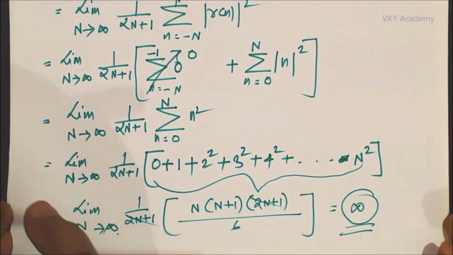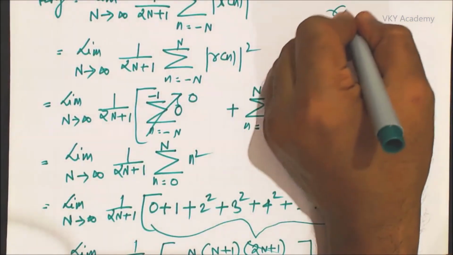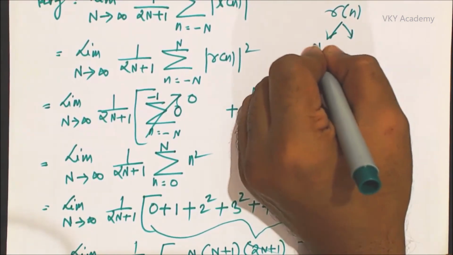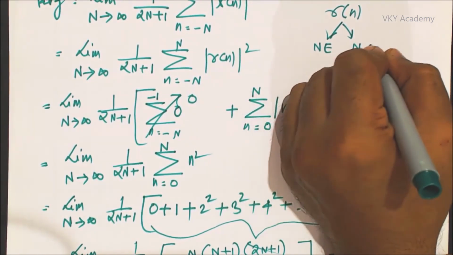So I can say the discrete time ramp signal r of n is neither energy nor power.